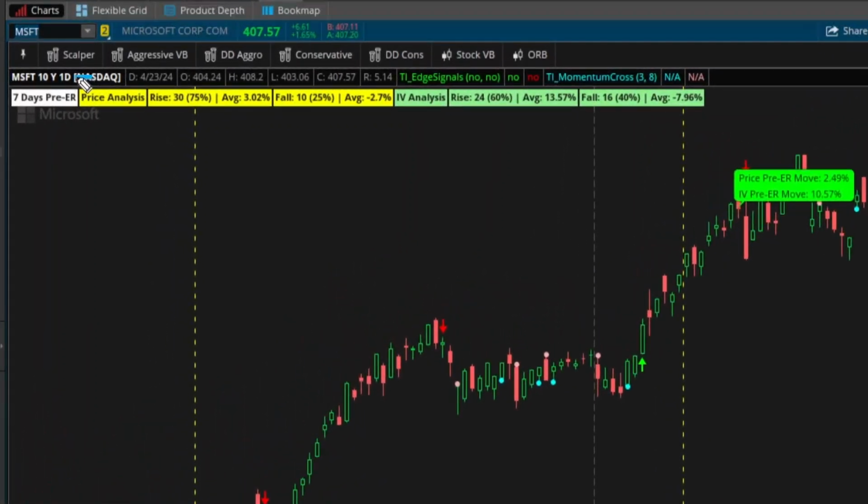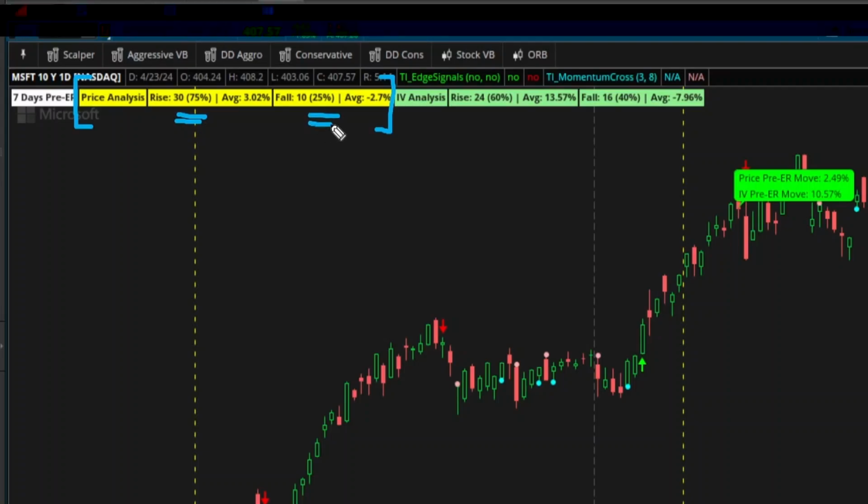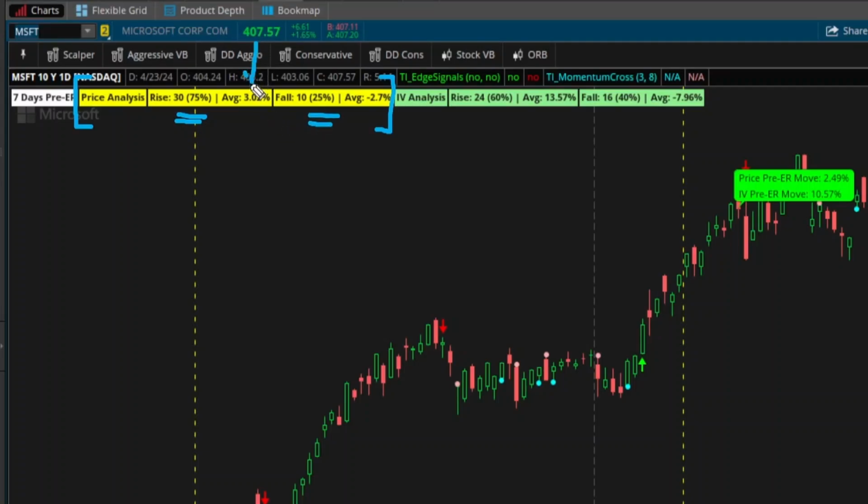And if we take a look at its pre-earnings personality, this is where I think Microsoft becomes interesting. Typically, prior to earnings, about 75% of the time, Microsoft tends to rally. 25% of the time, Microsoft tends to fall. The average percentage that we rally is right around 3%, versus the average percent that we fall, which is 2.7. So our rally is also a little bit greater.